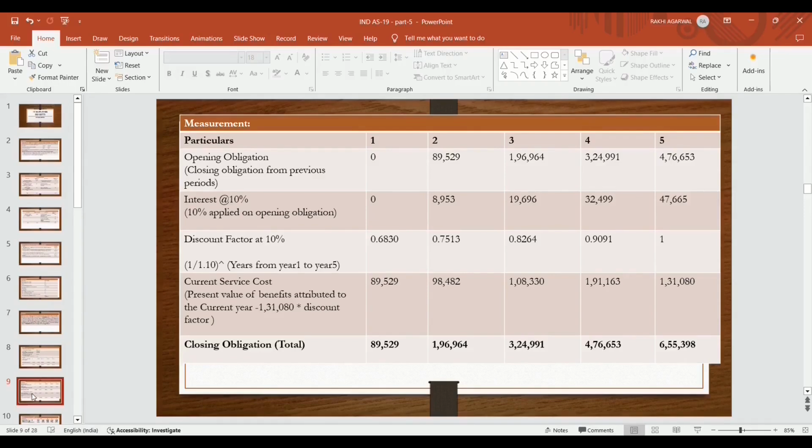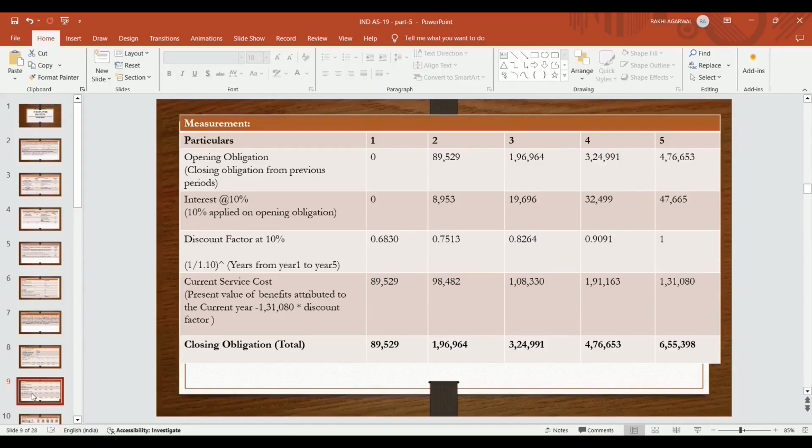So in year 5 the discounting factor becomes 1. In year 4 it becomes 0.9091. This 0.9091 divided by 1.10, so it becomes 0.8264. In this way we will calculate in a reverse way, and then we will find out the current service cost by multiplying this reverse discounting factor. In this case, in year 1 the current service cost becomes 1,31,080 multiplied by 0.6830, so it becomes 89,529. So opening plus interest plus current service cost becomes the closing obligation, 89,529.